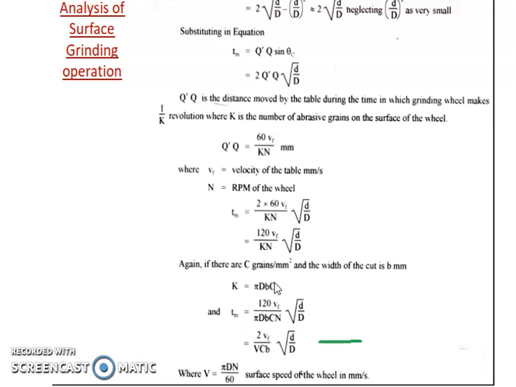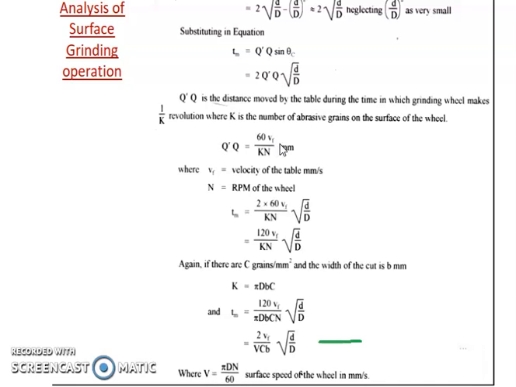So putting the value of K in the above expression, Tm comes out to be 2 Vf upon Vc small b multiplied by under root small d over capital D, where pi DN by 60 is the surface speed of the wheel.